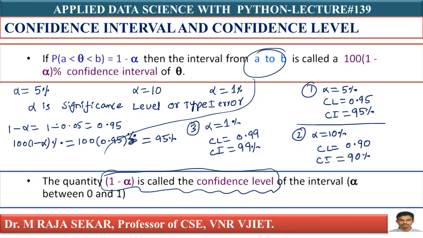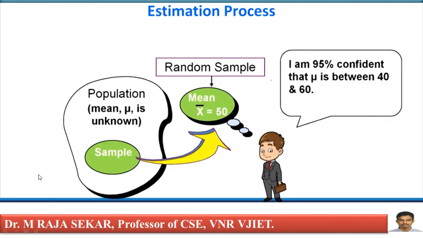Just try to understand, just substitute. I will explain what alpha is, what my type 1 error or significance level is, in the next lectures. For the time being, just understand that 1 minus alpha is confidence level, and this interval from A to B is known as confidence interval with some percentage, that may be 95% confidence interval, 90% confidence interval, or 99% confidence interval. What is this 95%? What is this 99%? I will explain. Just try to have an idea on this calculation.